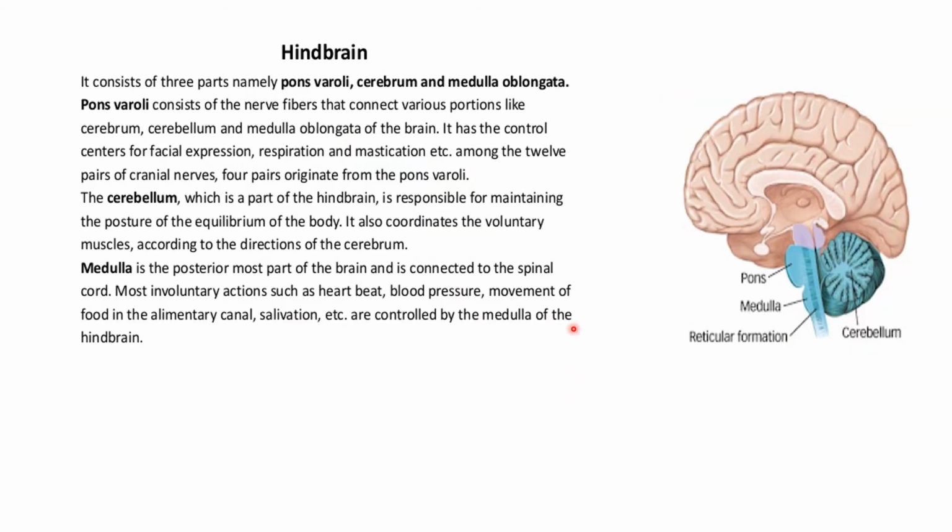The hindbrain consists of the pons, cerebellum, and medulla oblongata. The pons varolii consists of nerve fibers that connect various portions of the brain like the cerebellum, cerebrum, and medulla oblongata. It has control of facial expression, respiration, and mastication. Mastication means chewing. Of the 12 pairs of cranial nerves, 4 pairs originate from the pons varolii, which we will see in further slides about cranial nerves.